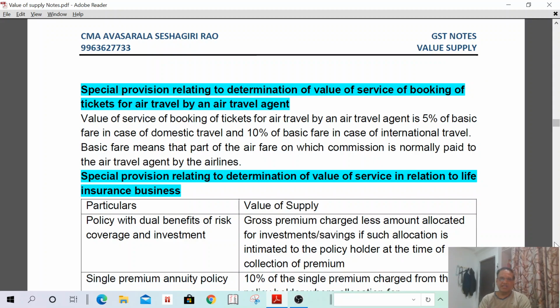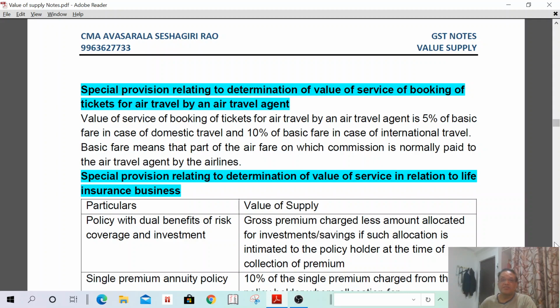Special provision relating to the determination of the value of service for booking of tickets for air travel by an air travel agent. What is the value of supply in case of an air travel agent? An air travel agent books tickets for domestic as well as international air travel. The value of supply shall be 5% of the basic fare in case of domestic travel. That means if he has booked any tickets within India, then the value of supply shall be 5% of the basic fare.